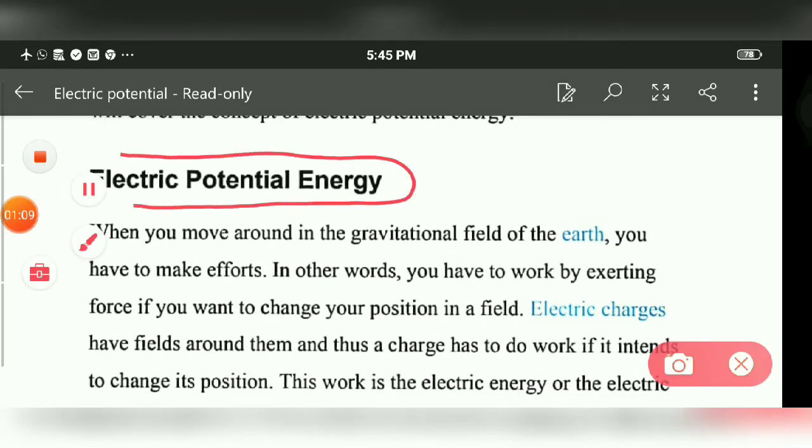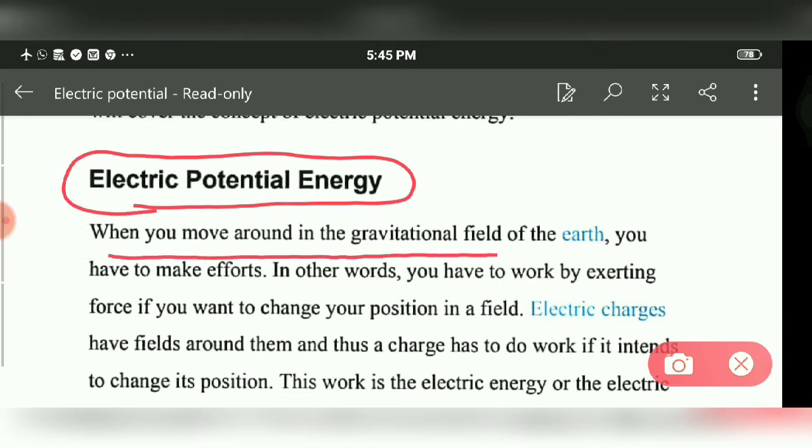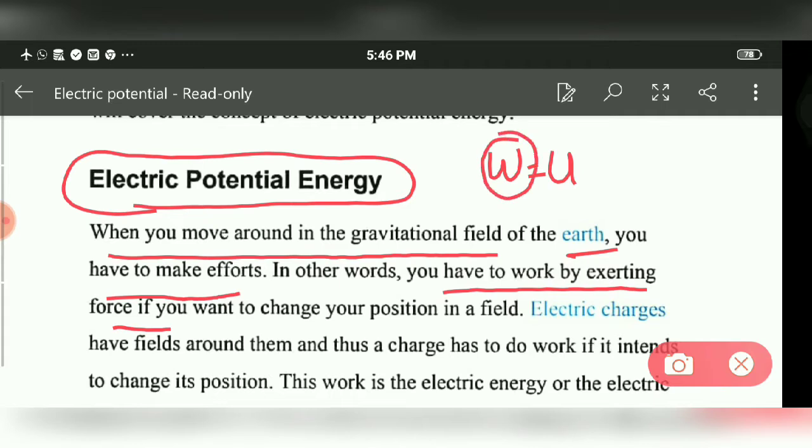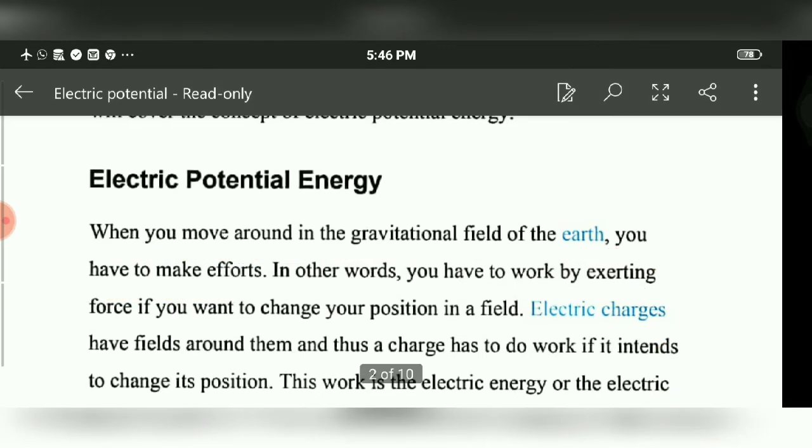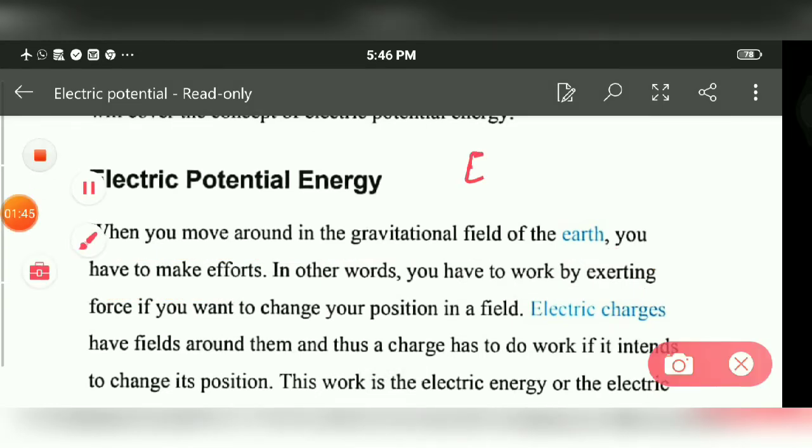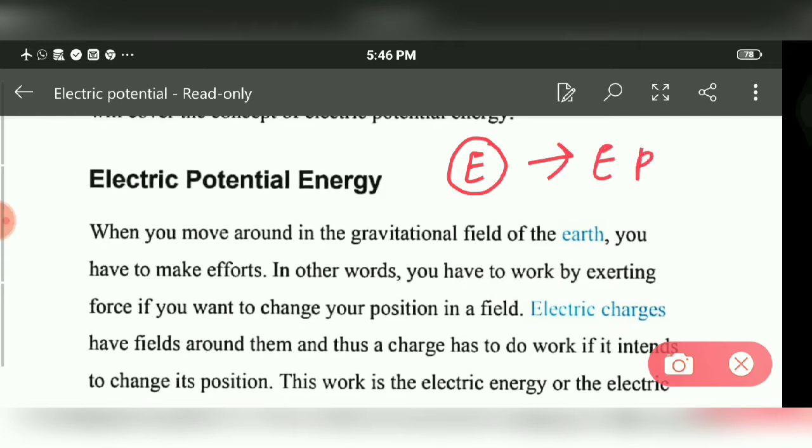Now first of all, what is electric potential energy? When you move around in the gravitational field of the earth, you may have to make effort. In other words, you have to do work by exerting force, and that work is stored as energy of the system. So whatever work has to be done against a given field is stored as energy. If work is done against the gravitational field, then the energy stored is gravitational potential energy. And if work is done against the electric field, then the energy stored is electric potential energy.